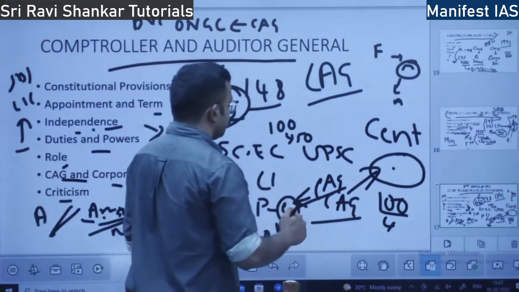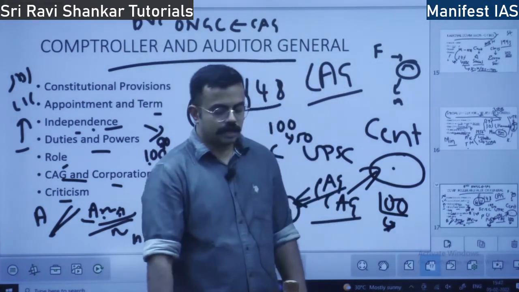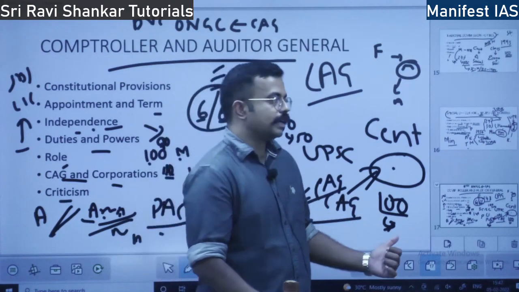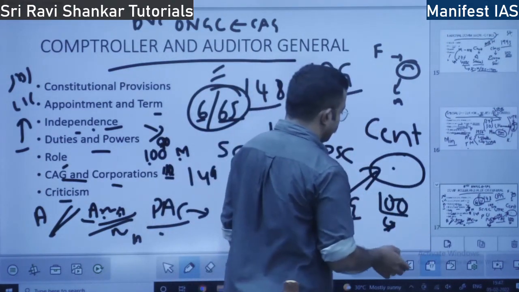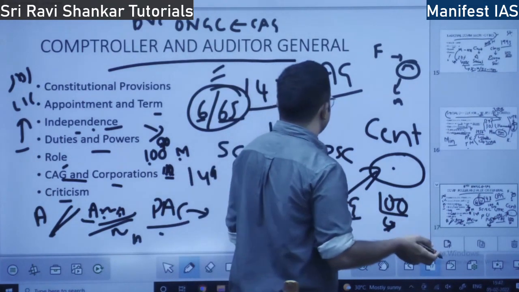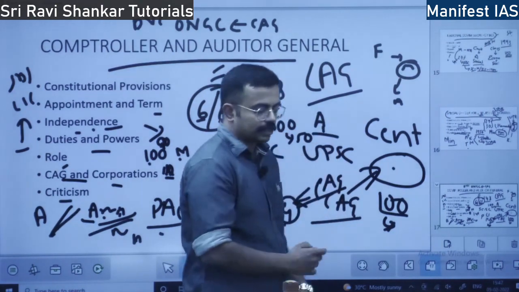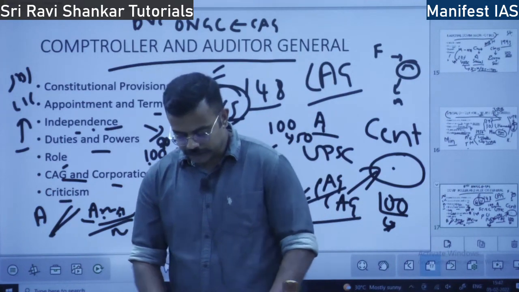So because of the fear of CAG, there is no effective spending of money. Also, CAG work is interfering in government work. Every time CAG comes, it asks the government, how have you spent the money? That creates disturbance in governmental functioning. These are certain criticisms of the office of CAG.